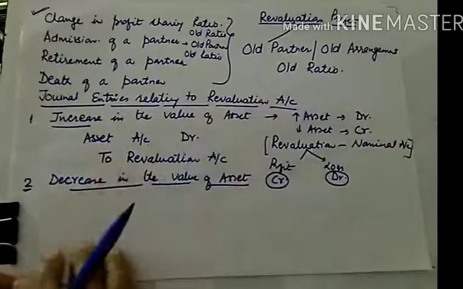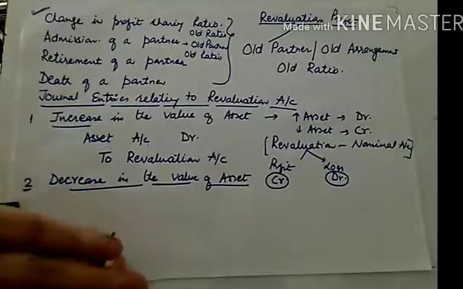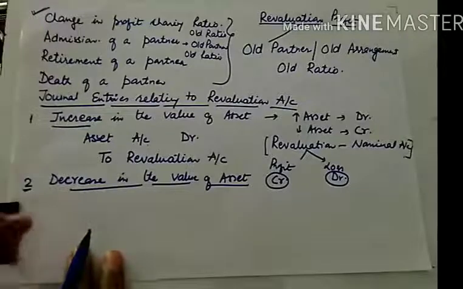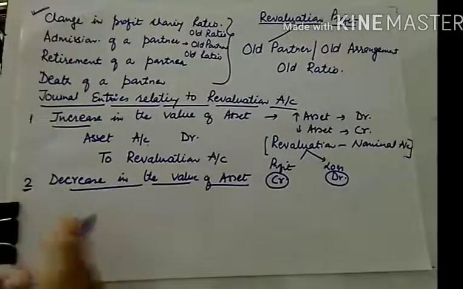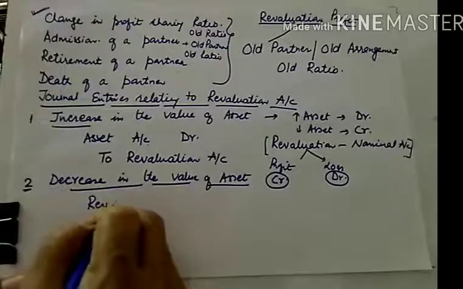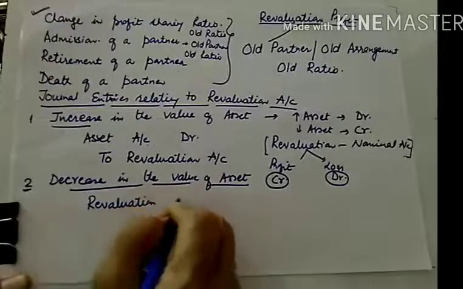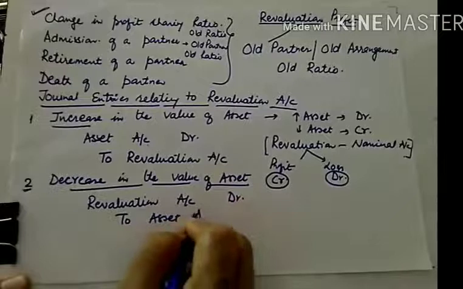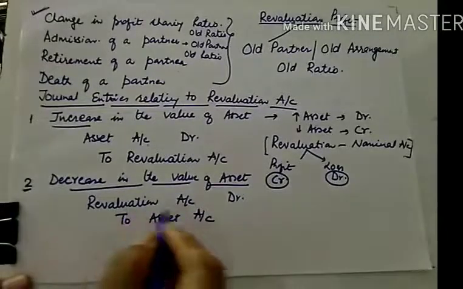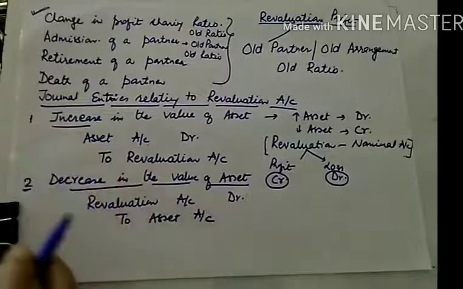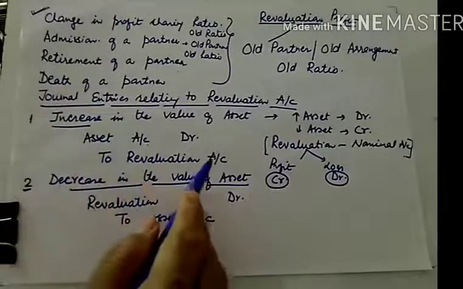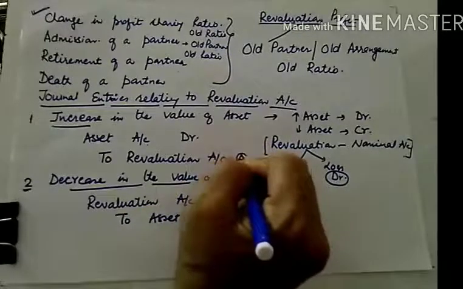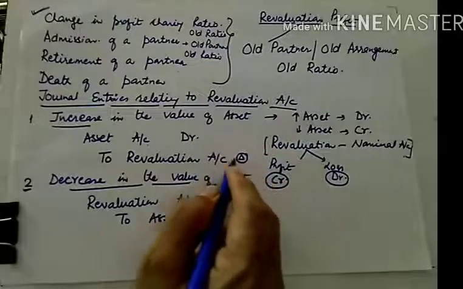For example, earlier our possessions were more, and now the value of our possessions is decreasing. So there is a decrease in the value of asset, and it's a loss to us. For loss, we'll give debit to revaluation account, and credit to asset account. Asset will be decreased and revaluation will be debited. And one very important point is that you will give debit or credit to revaluation with the change amount only, and not with the full amount.